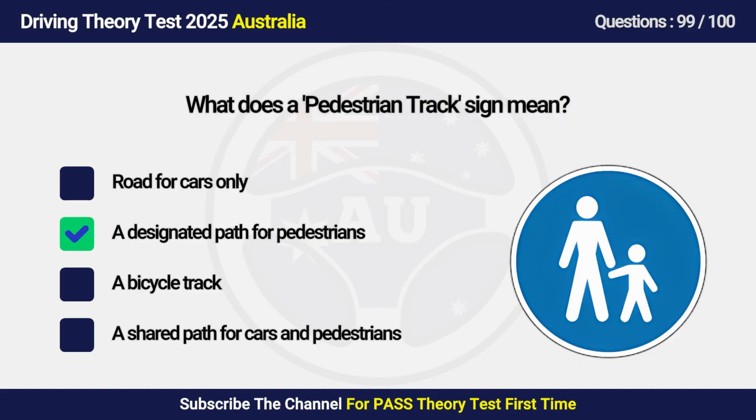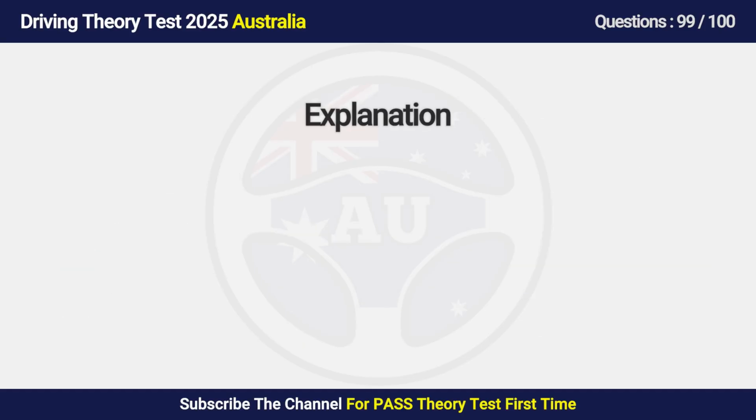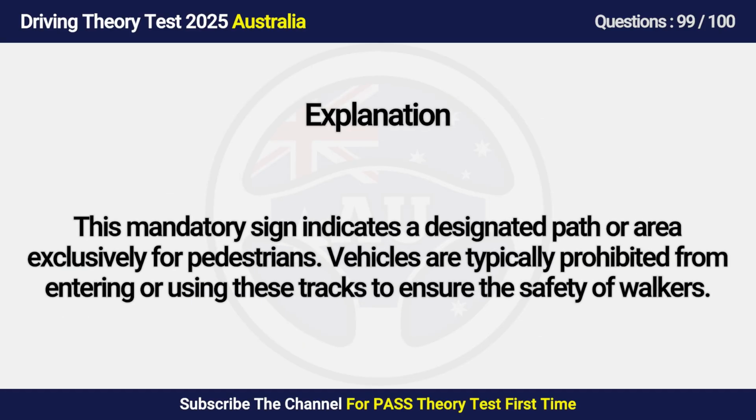Answer is B. A path for pedestrians. This mandatory sign indicates a path or area exclusively for pedestrians. Vehicles are typically prohibited from entering or using these tracks to ensure the safety of walkers.